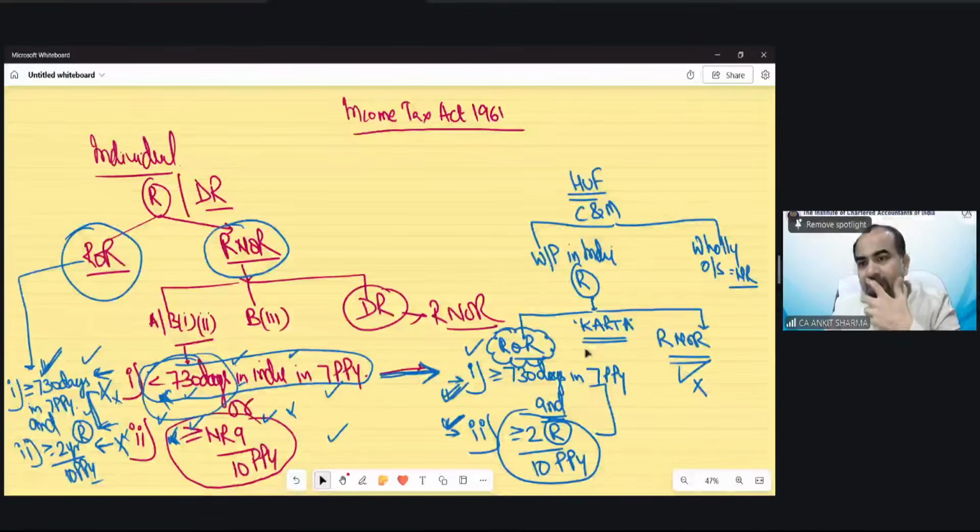Okay, Mr. Vikas, I have a question. If a person's income is below the threshold limit, but TDS has been deducted, will that person be considered an assessee or not? So if your income is less than that, you would not be regarded as an assessee. But you have to file your return for TDS purpose. But we cannot discuss these TDS concepts right now because that will confuse the students.